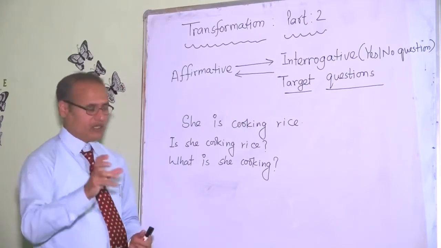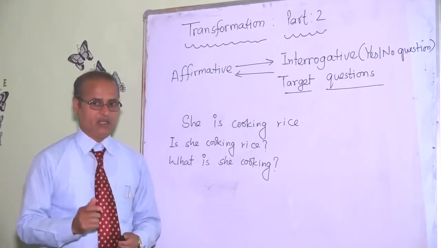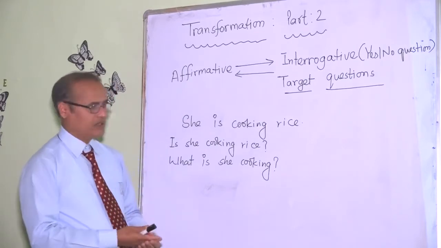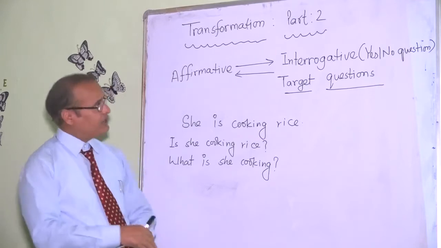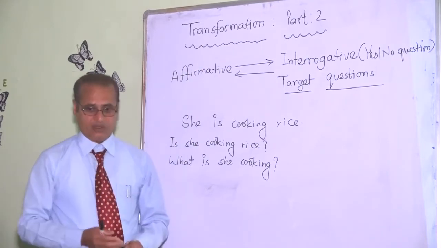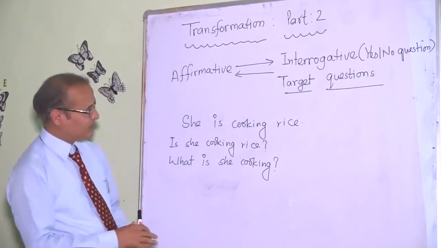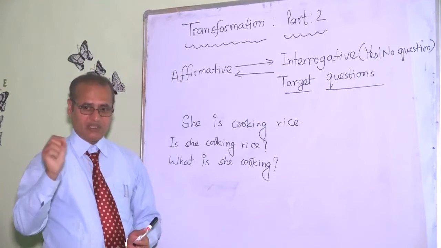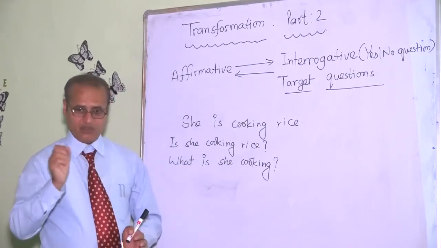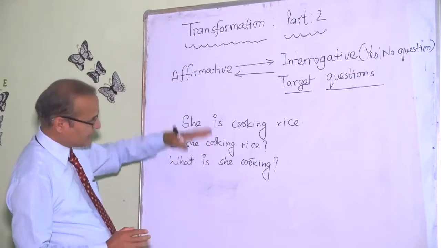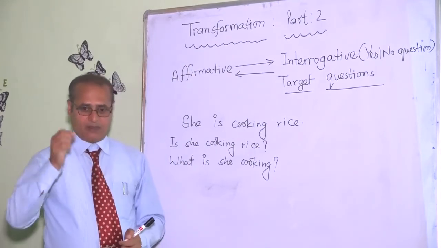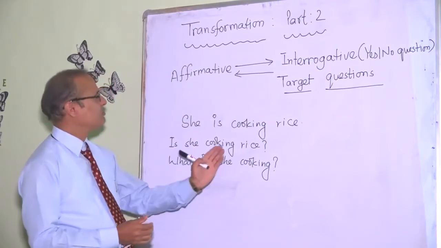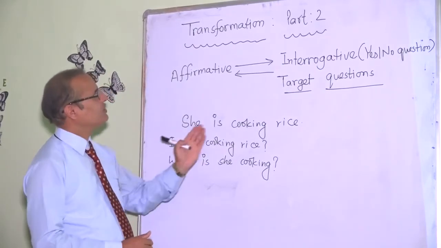So the important thing we have to consider here is, as in the previous lesson I have already discussed, that while transforming sentences we have two types of transformation: transformation with meaning change and transformation without meaning change. And these are the examples where meaning is changed. She is cooking rice. Is she cooking rice? Or, She is cooking rice. What is she cooking?